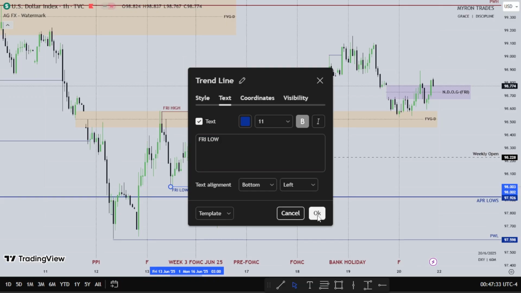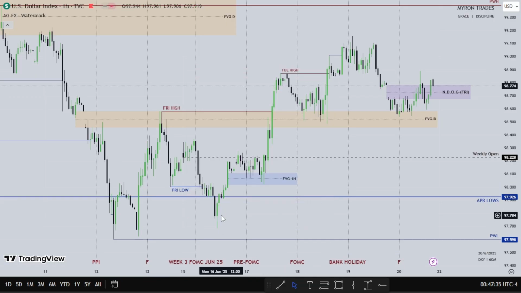So Monday posted the low of the week. Then we'll have Tuesday expanding from Monday's low. Then we have Wednesday finding support at the daily fair value gap. Then we'll trade higher, taking out Tuesday's highs.